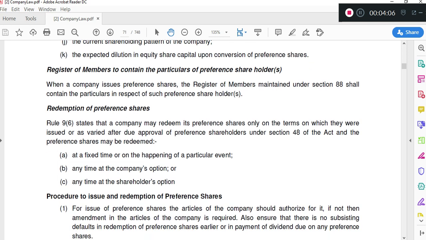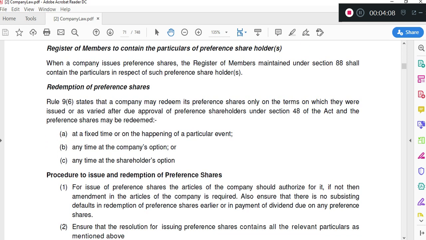We have to maintain register of members to contain the particulars of preference shareholders. When a company issues preference shares, the register of members maintained under section 88 shall contain the particulars in respect of such preference shareholders. Like we are maintaining ROM for equity shareholders, it's the register of members. So preference shareholders are also in fact members of the company. So whenever we are issuing preference shares, preference shareholders become the members of the company and their name should be included in the ROM.